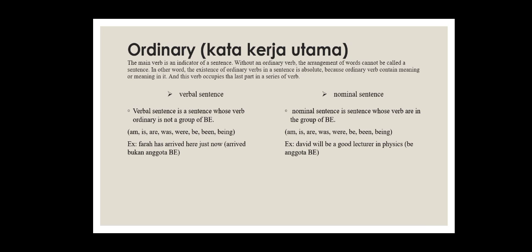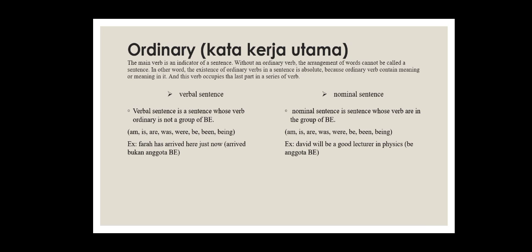In other words, the existence of ordinary verbs in a sentence is absolute because an ordinary verb contains meaning, and this verb occupies the last part in a series of verbs.